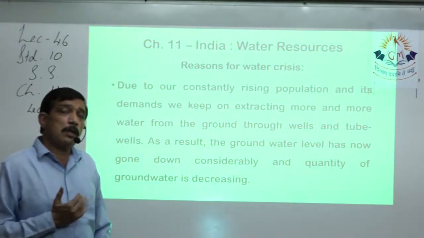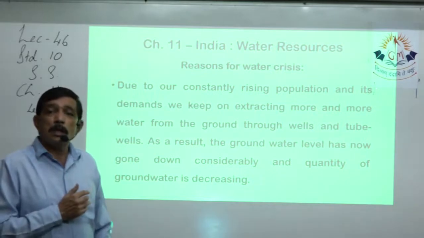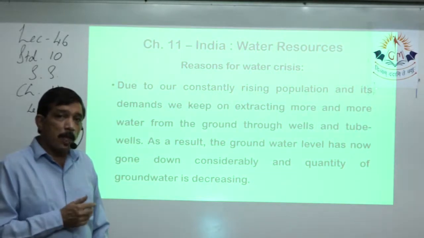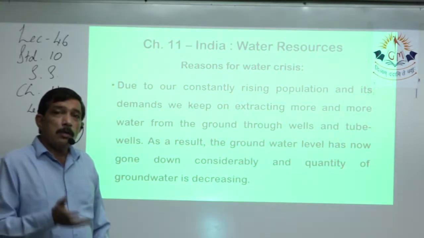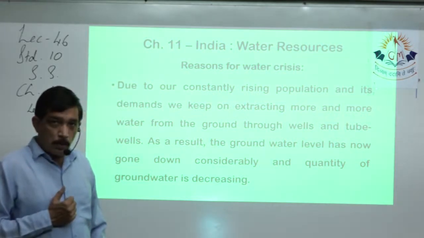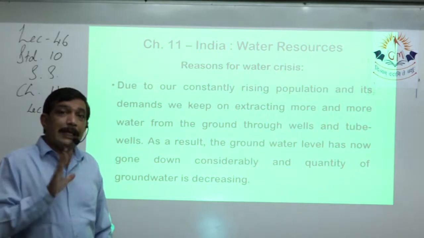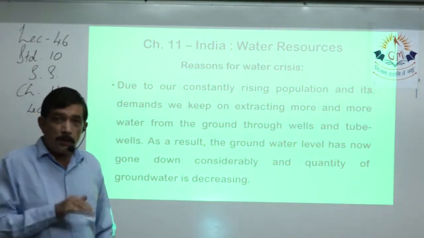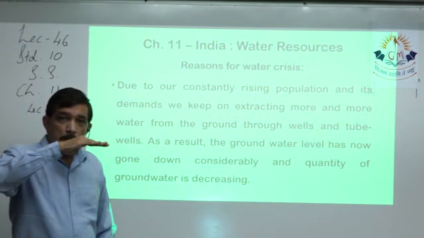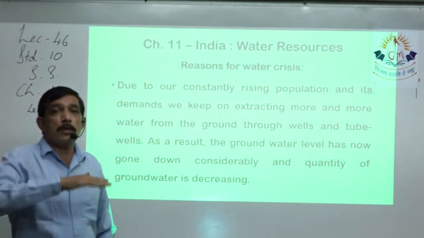The authorities are not able to supply enough to meet the existing demand. So people draw water from the ground. Continuously drawing water from the ground depletes the water table, and the level of water keeps on going down.